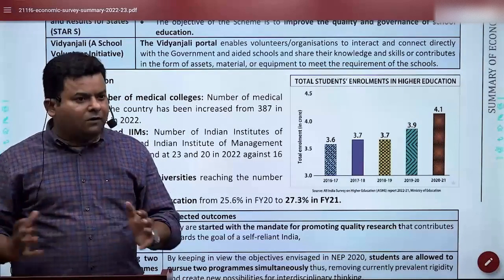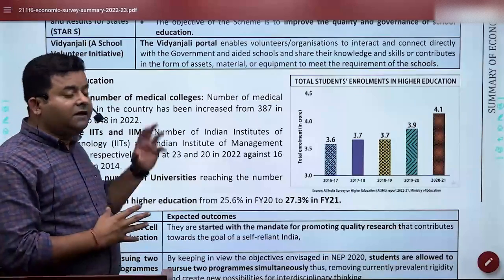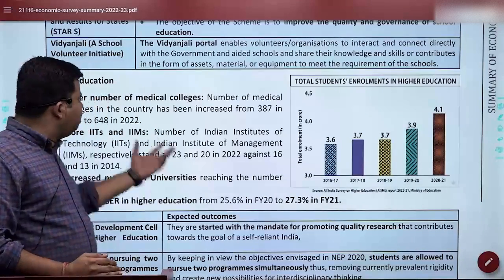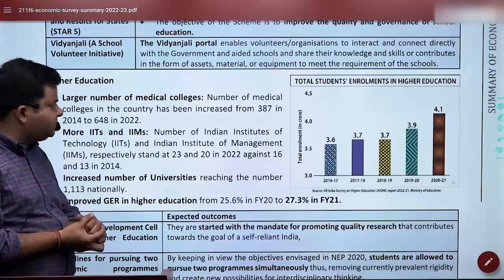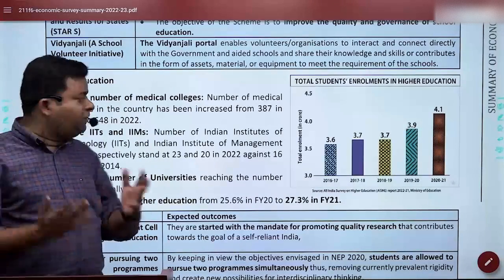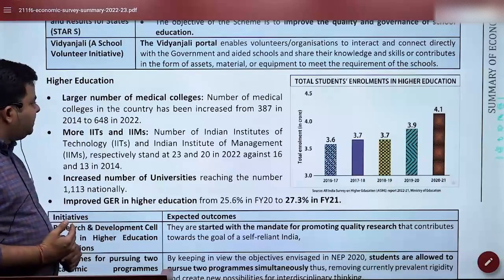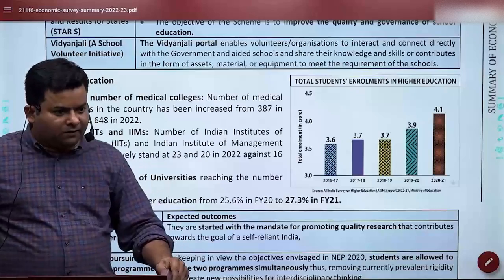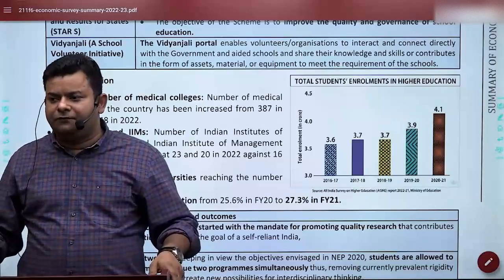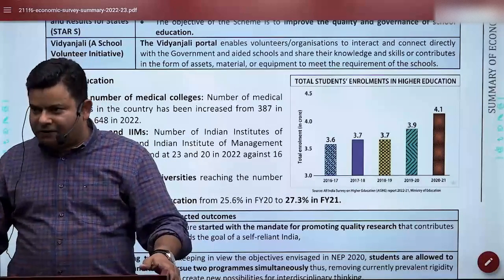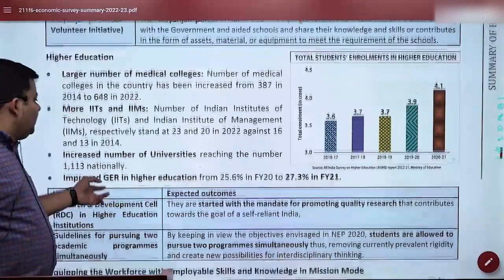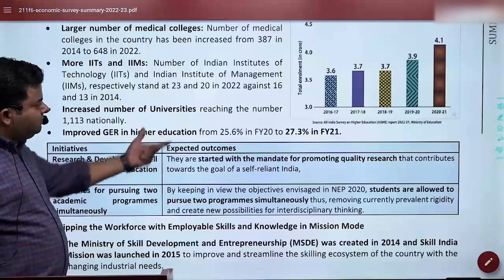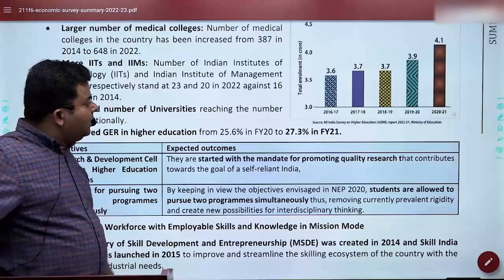So considering all these things, it is important that we need more medical colleges. Government is taking this very seriously, and we are going to increase colleges further. It has already increased, if you see, almost doubled in the last 7-8 years. Almost doubled. But this still is not good enough. We have to work further on it. In fact, universities have increased, IITs and IIMs are increasing. That is another good thing.